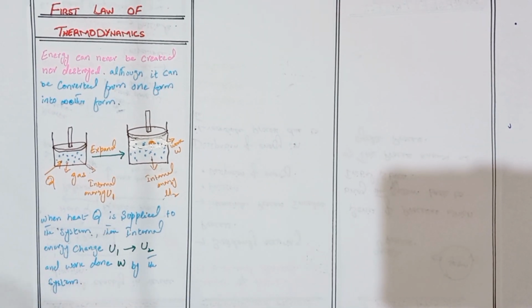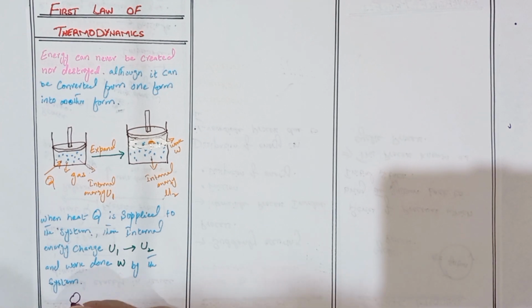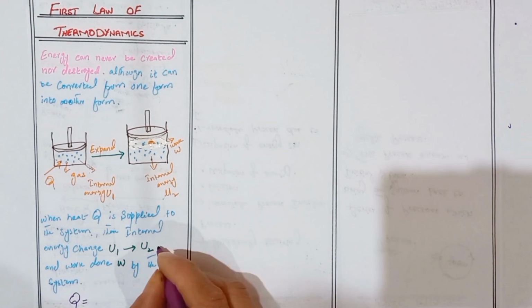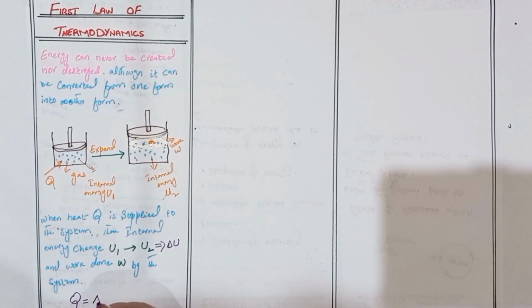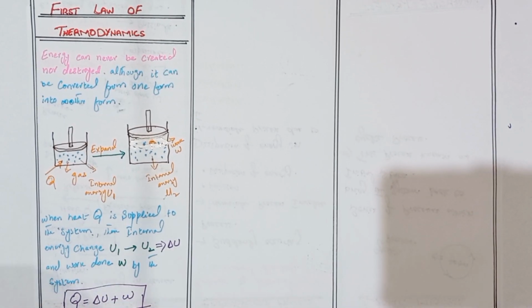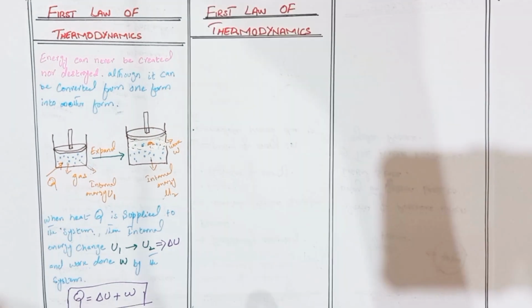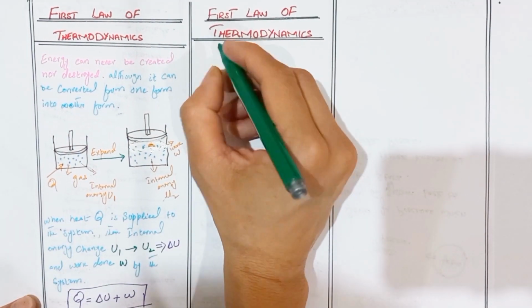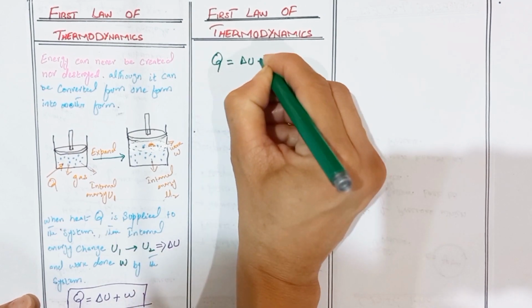So here we write the equation. When heat Q is added into the system, the internal energy is changed. This change in internal energy is represented by delta U, plus work done by the system. This is the first law of thermodynamics. The equation is Q is equal to delta U plus W.